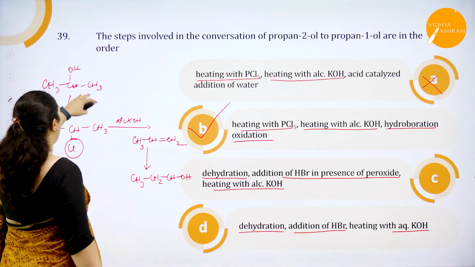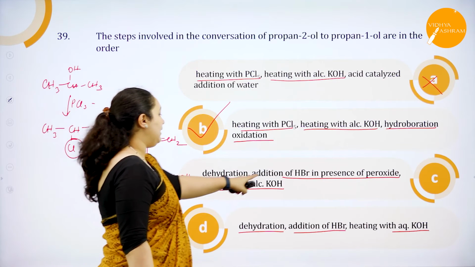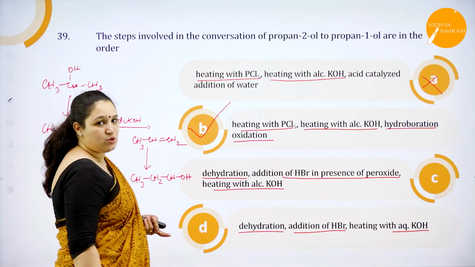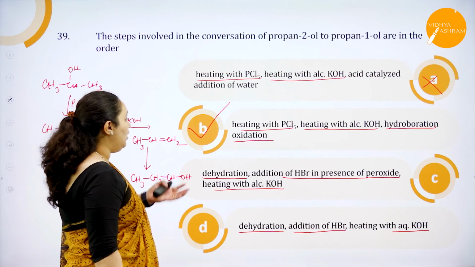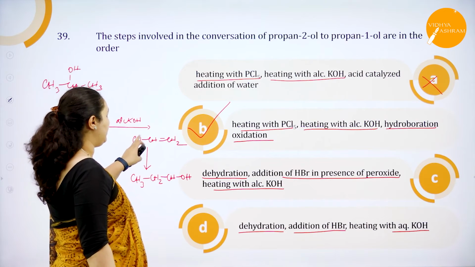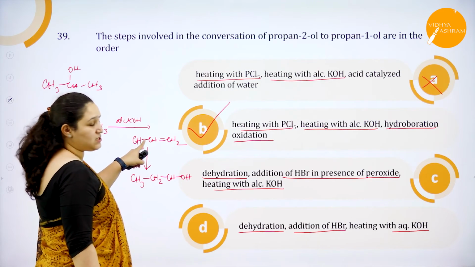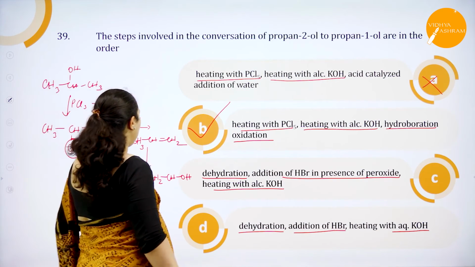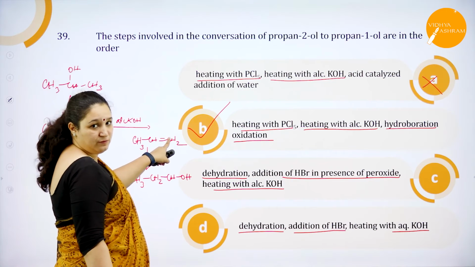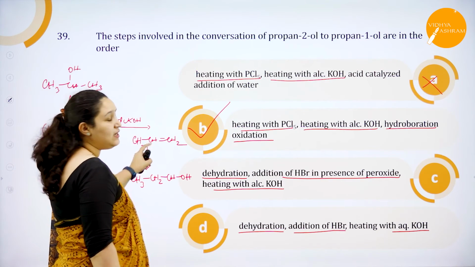So I'm going to remove OH and one hydrogen atom, I'll get an alkene. With this alkene, when I'm adding HBr against Markovnikov's rule, that is anti-Markovnikov's rule, what will happen? For this alkene from the first dehydration, if I add HBr against Markovnikov's rule, bromine will get added to the first carbon, and hydrogen will get added to the second carbon atom.